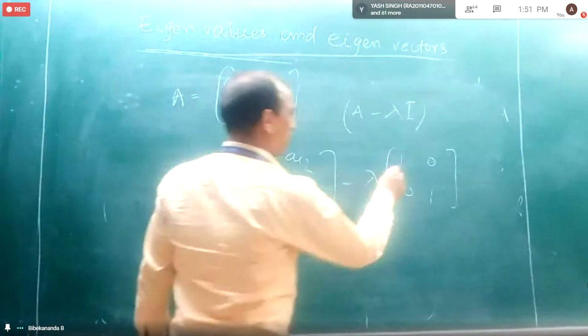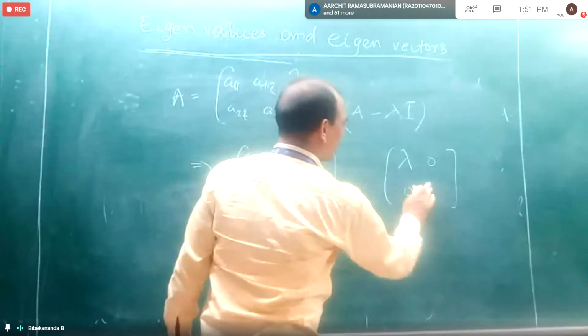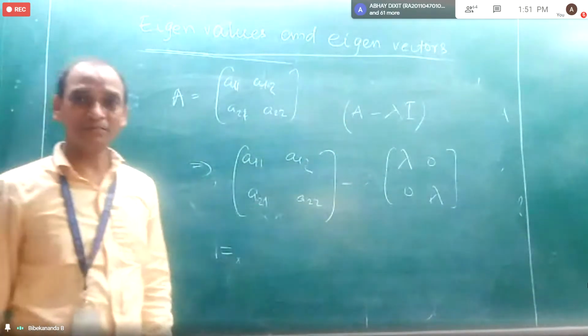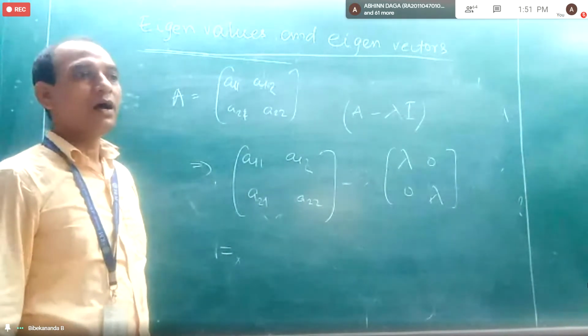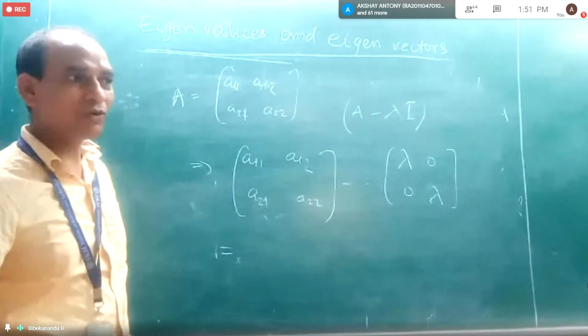Yes or no? If I multiply it, I will get lambda, and this one will be lambda, and the other elements will be 0. So can I subtract them? Yes, sir. Both are matrices of the same order, so we can subtract.